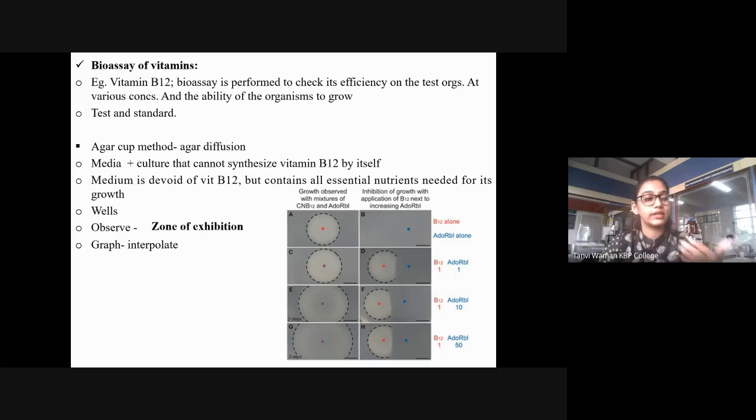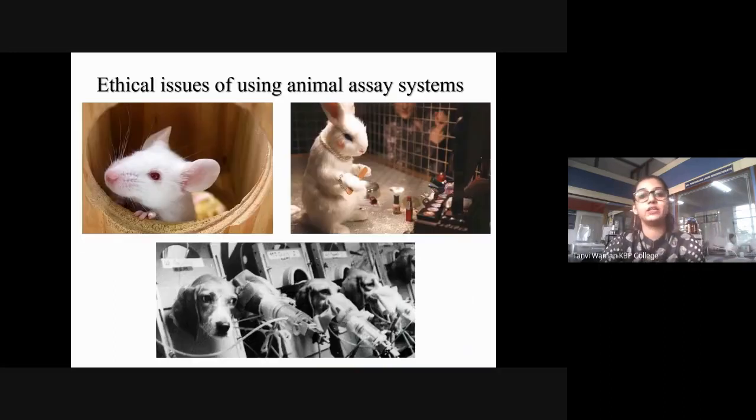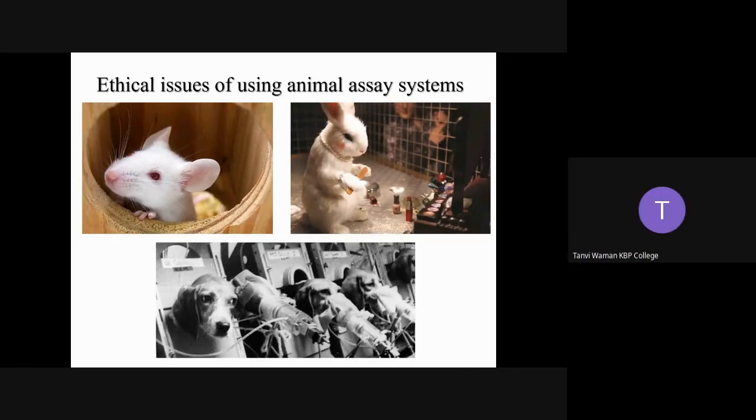So we're moving on to the next subtopic, that is ethical issues of using animal assay systems. Okay. Here we already know that whenever you're carrying out preclinical trials, we use microorganisms, cell cultures, tissue cultures, and organs, and when we test in vivo, we are actually using the whole organism, right? The most common test organisms are mice, laboratory mice. You have rabbits; dogs and cats are also used. Okay. So we'll just see a little bit about that.